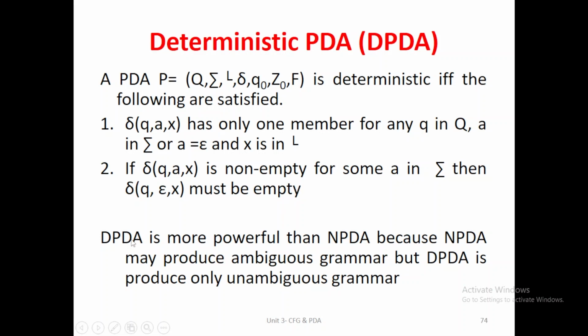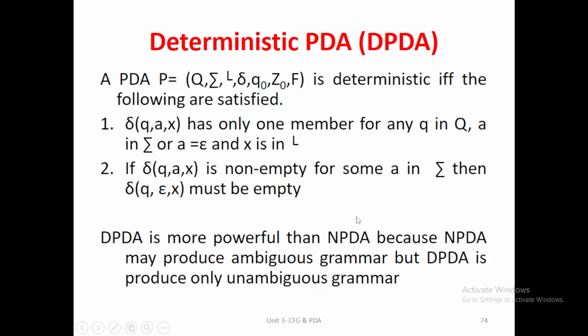So in comparison of DPDA and NPDA, which one is more powerful? DPDA is more powerful because sometimes an NPDA may produce an ambiguous grammar. How can you say ambiguous grammar? We already know the definition of ambiguous grammar. If a grammar contains a particular set of productions, and by using those productions you derive more than one derivation for the same input string, then that particular grammar is ambiguous.